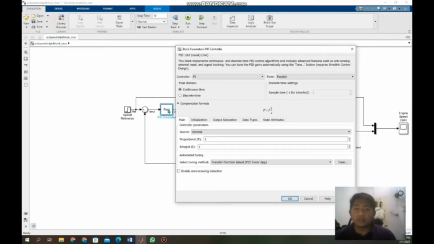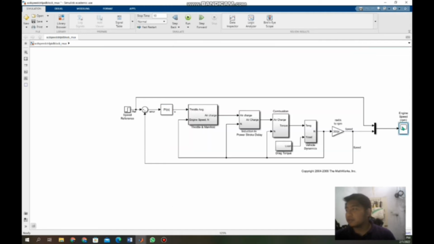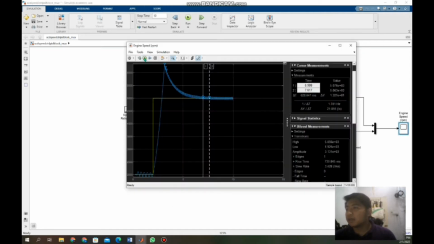I will discuss question 2.3. Question 2.3 asks us to repeat the 2.1 experiment using a PID controller, and I use P equal to 1 and integral equal to 1. So here is the result for P1 and I1.